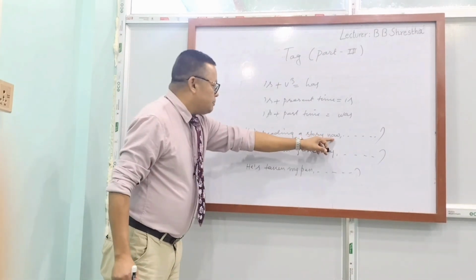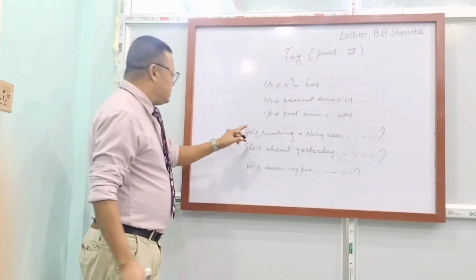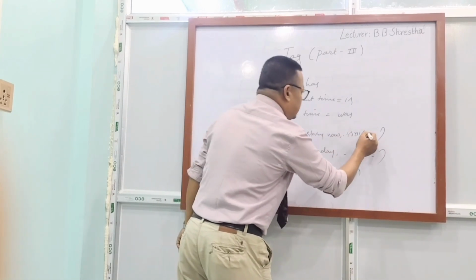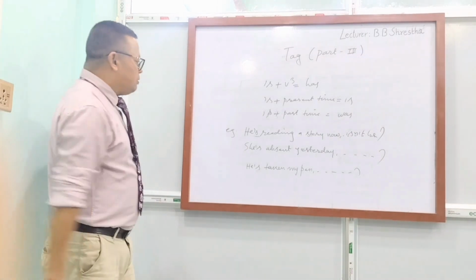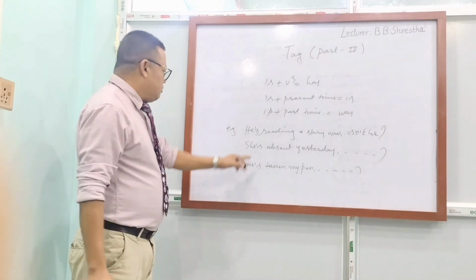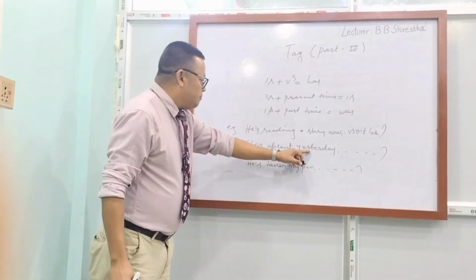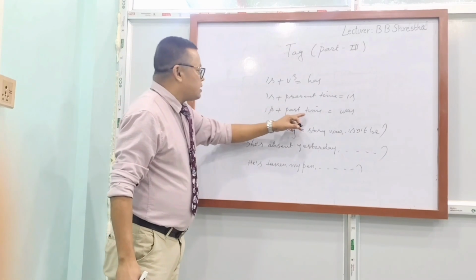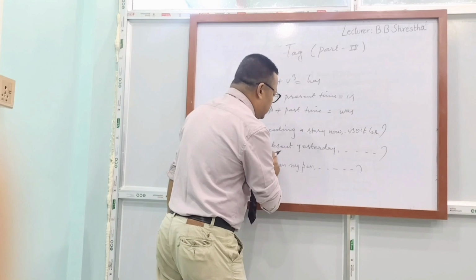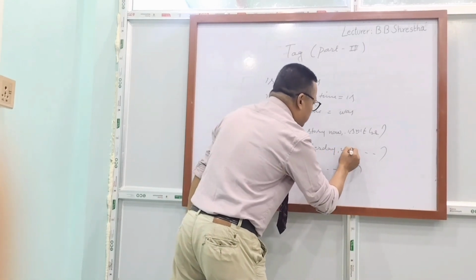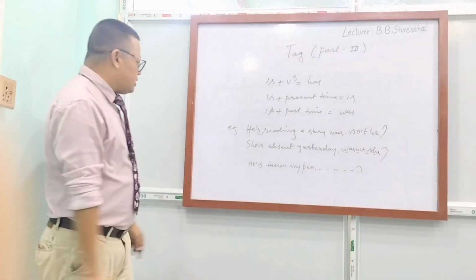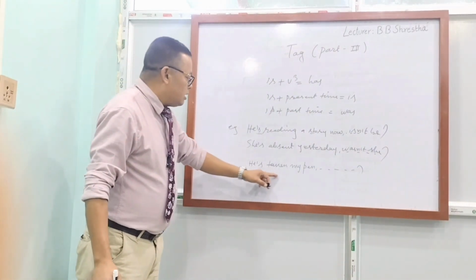Apostrophe S plus present time means this apostrophe S is is, that is why the tag is isn't he, the correct answer. Now let's look at the second sentence. She's absent yesterday. Now here is apostrophe S and past time. Apostrophe S plus past time means was. So its tag is wasn't she.